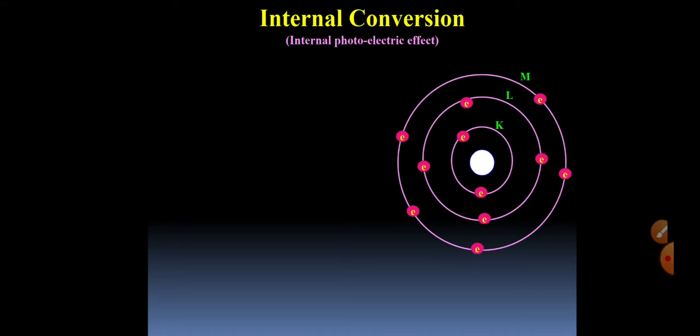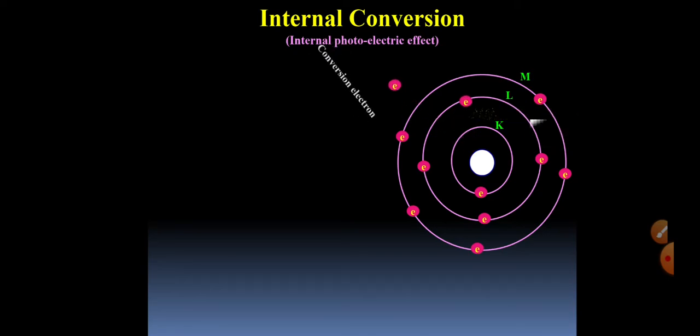There are K, L and M shells which are arranged according to their energy. Now what is internal conversion? When a photon or gamma ray is emitted from a nucleus, this photon hits out an electron from the K shell, and this electron is called conversion electron.